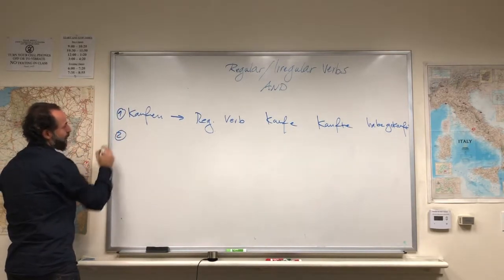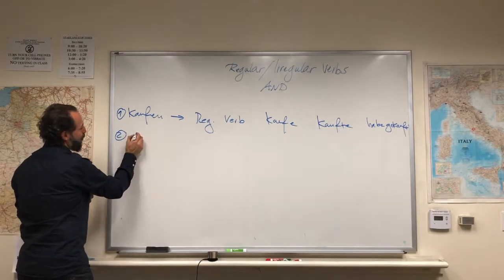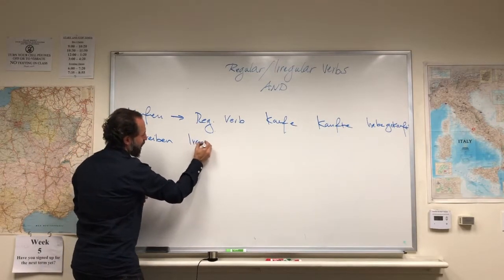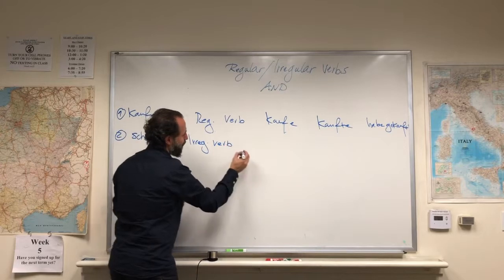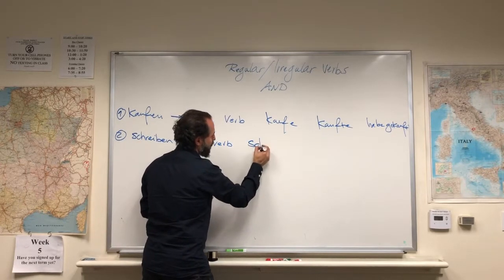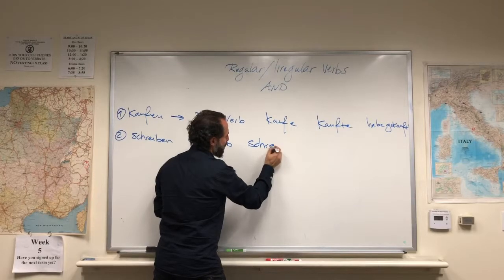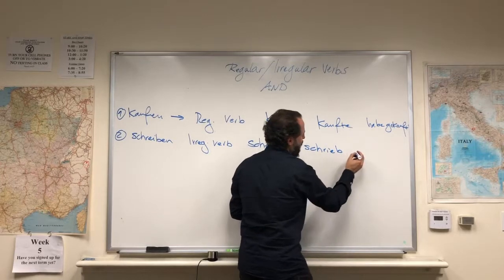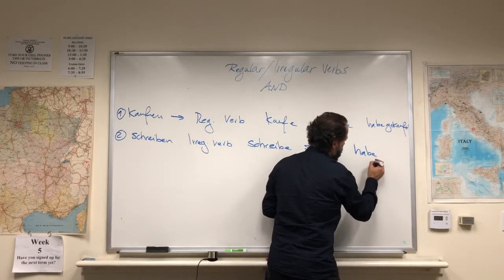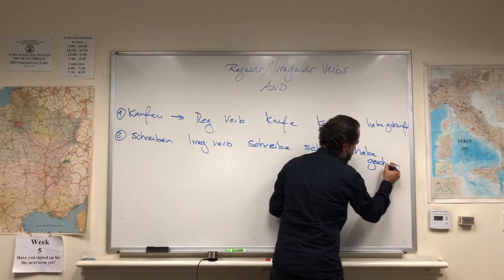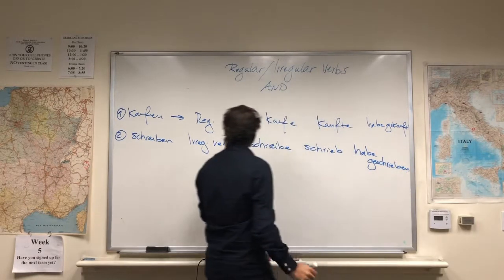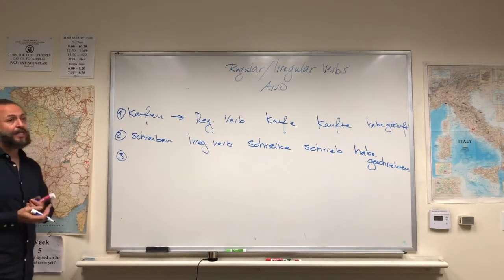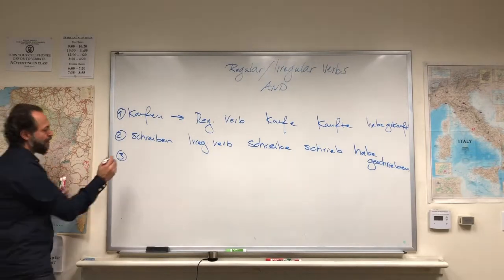The second category is irregular verbs. I brought the example schreiben. Habe geschrieben. So we have, if you want, exceptional verbs, which are extremely irregular. So exceptional verbs.